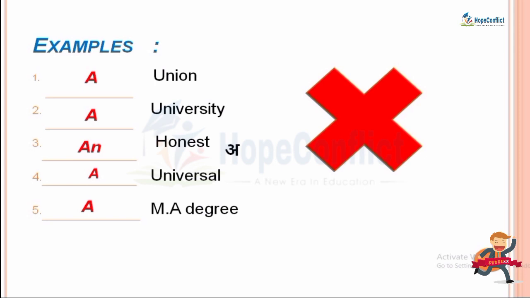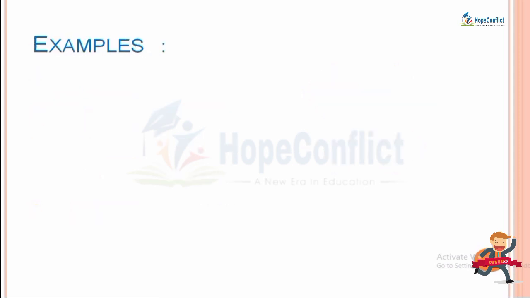And in the fifth example, MA degree. Okay, pronounce it very properly. What pronunciation is happening in MA? The pronunciation of e, em. So here you are going to put an. So okay, are you clear guys with the examples? I think now you are very much clear about the things. Now let's use this in our sentences.